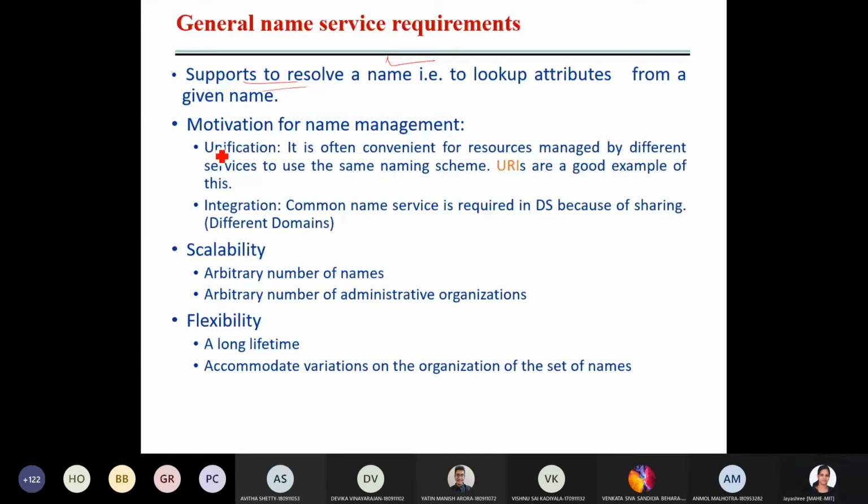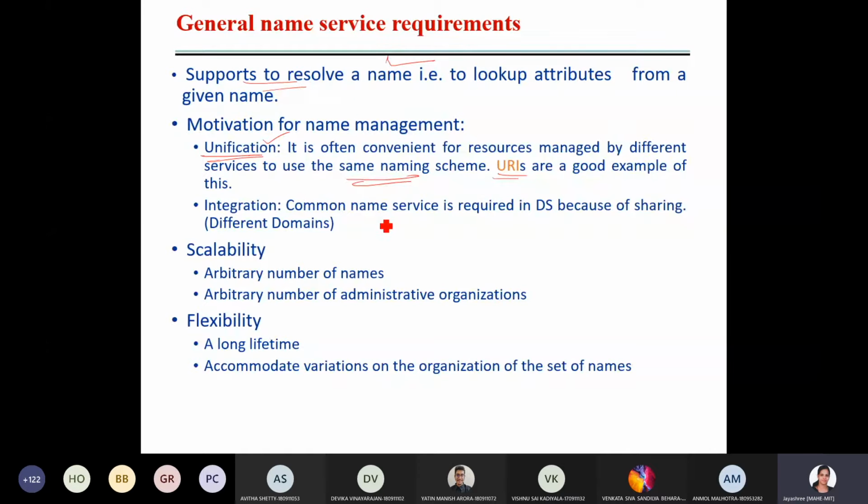Then the motivation for name management. Name management is also required. Why? Unification. Unification means it is often convenient to have the same naming scheme. If they are following different systems, if they are following their own scheme to name, then it is not possible. That unification must exist. That means resources managed by different services should use the same naming scheme, like URI.